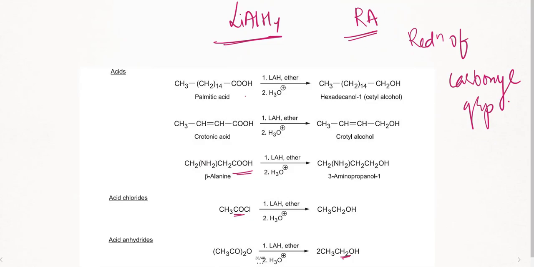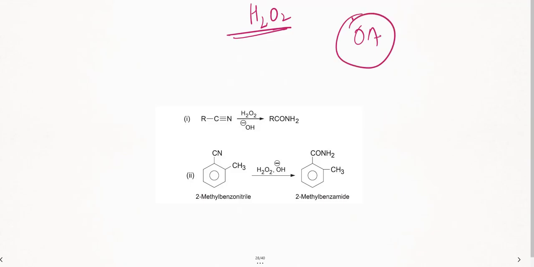Right. The next reagent which we are going to discuss is hydrogen peroxide. Again, hydrogen peroxide is an oxidizing agent. Same thing, it adds oxygen. See here, oxygen. It's going to convert nitriles to amides. Where is it adding oxygen? Here. Right?